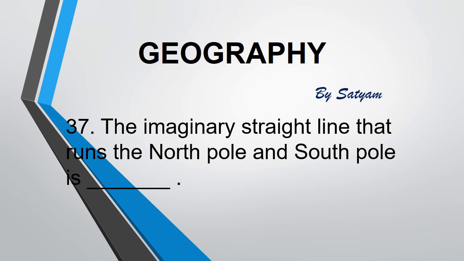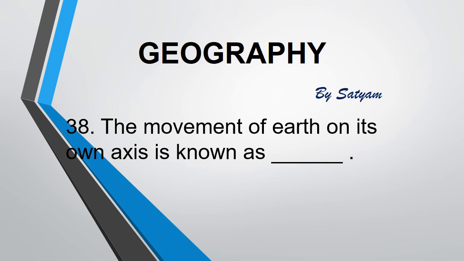The next question is, the imaginary straight line that runs through the North Pole and South Pole is dash. The answer is axis. The Earth rotates on its own axis once every 24 hours. The Earth's axis is at a constant tilt with respect to its orbit around the sun, resulting in the change of seasons.